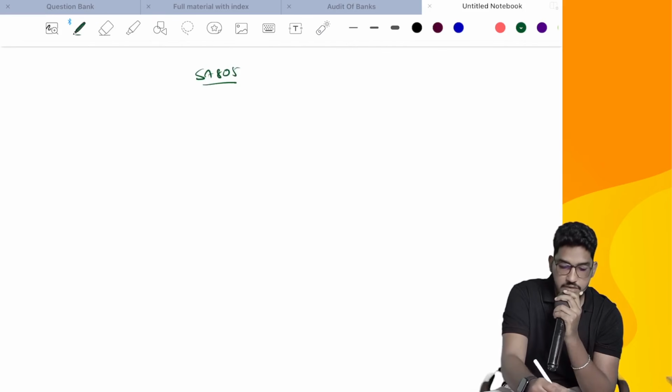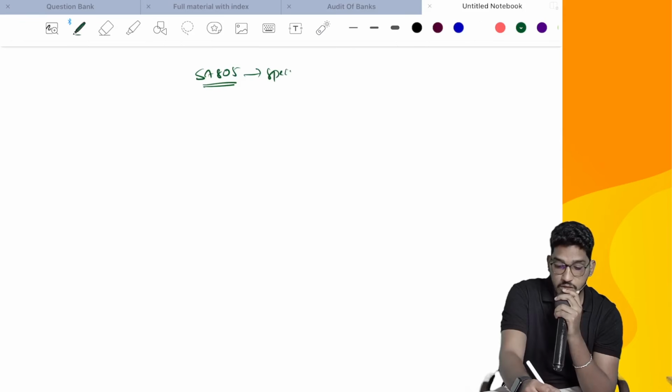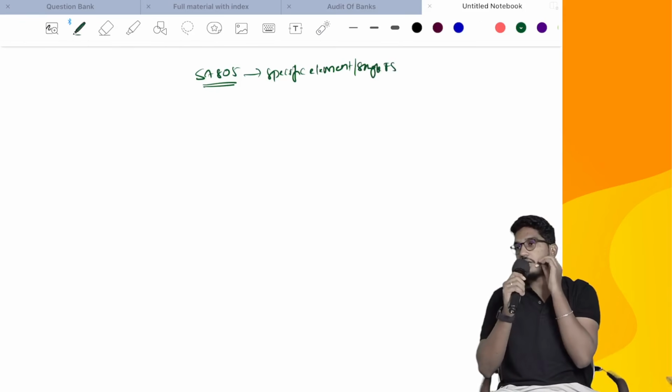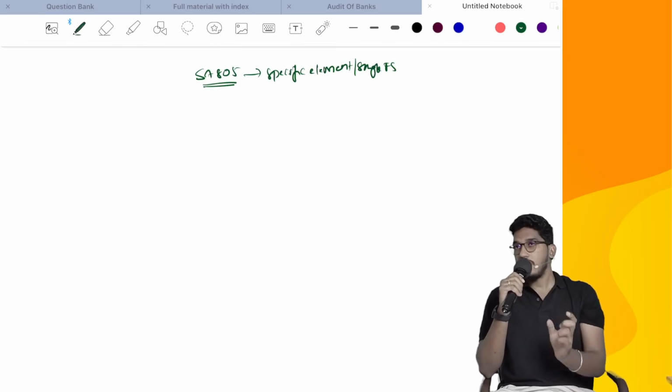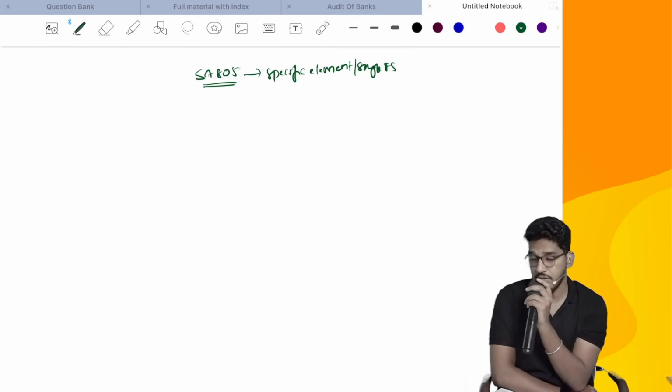SA805 is a standard which talks about the audit of a specific item or the audit of a single financial statement or a specific element or item of the financial statement. I already explained in the introduction what we mean by a single financial statement. Sometimes a client might ask you to do an audit of only the balance sheet, only the P&L, or only the cash flow statement, or to audit only a certain aspect, like only trade receivables, only revenue, or only trade payables.